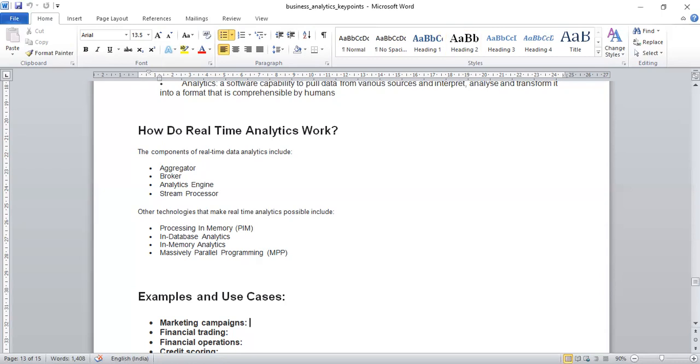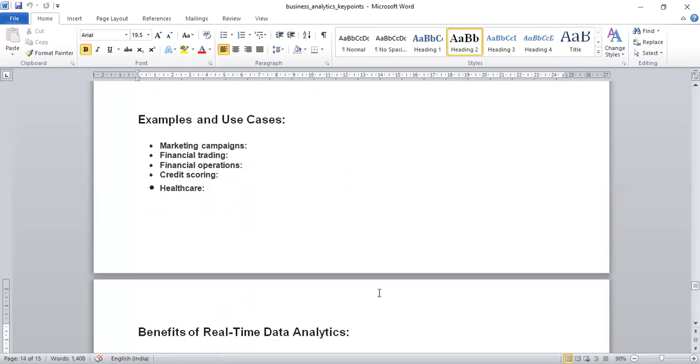So what are the examples and use cases? Marketing campaigns, financial trading, financial operations, credit scoring, healthcare, okay.